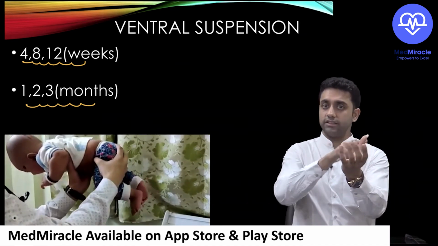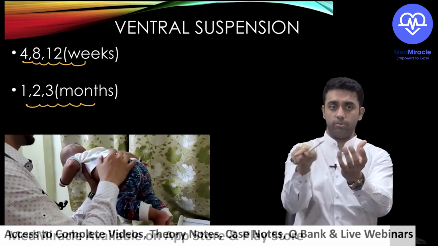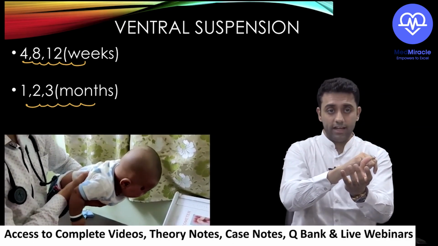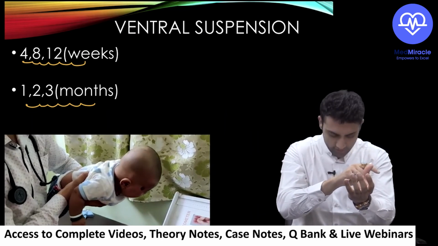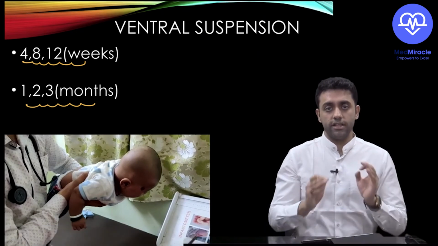See this one again. See the video carefully. So what is it? The head. This is the horizontal plane. We have to see whether this baby is having the head above the level of horizontal plane, at the level of horizontal plane, or below the level of horizontal plane. Did you understand? That finishes ventral suspension. Are you with me? This is a very important topic.